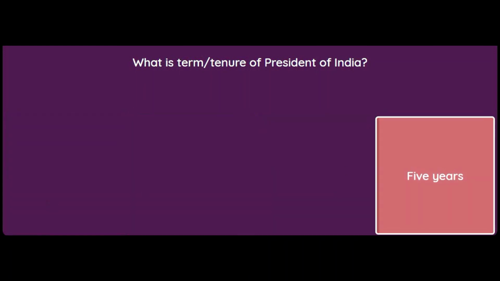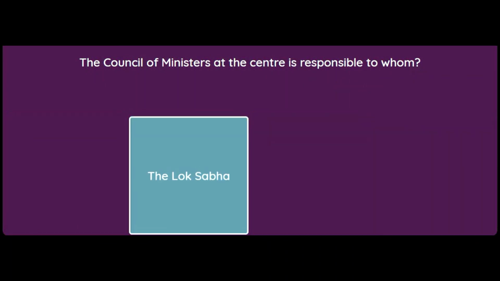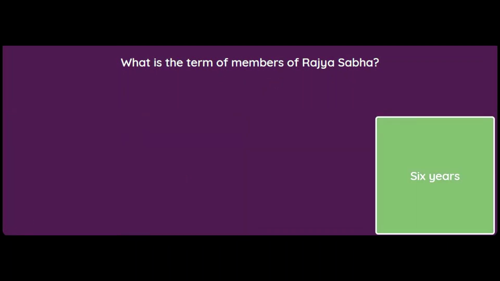It is 5 years. The Council of Ministers at the center is responsible to whom? The Parliament, the Lok Sabha, the President, or the Prime Minister? And the answer, students, is that the Council of Ministers at the center is responsible to Lok Sabha. What is the term of members of Rajya Sabha? 4 years, 5 years, 3 years, or 6 years? And students, you'll have to remember that the members of the Rajya Sabha have the term of 6 years, not 5.